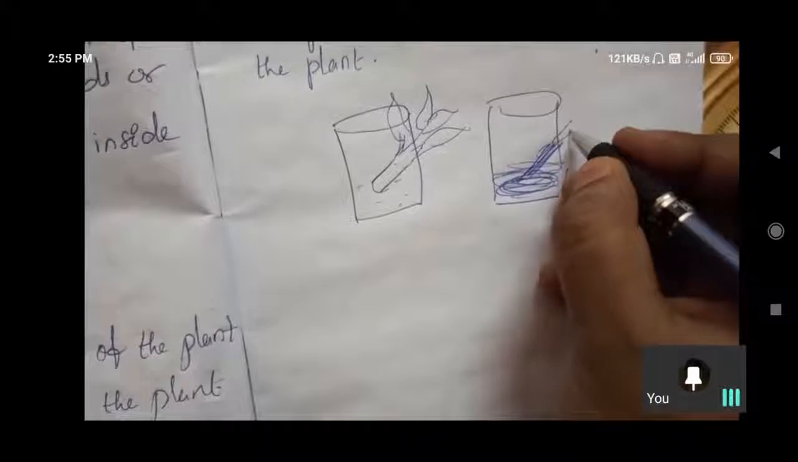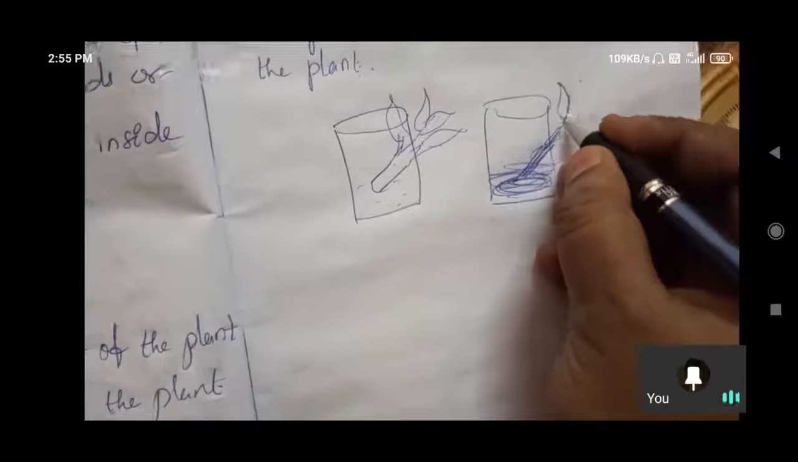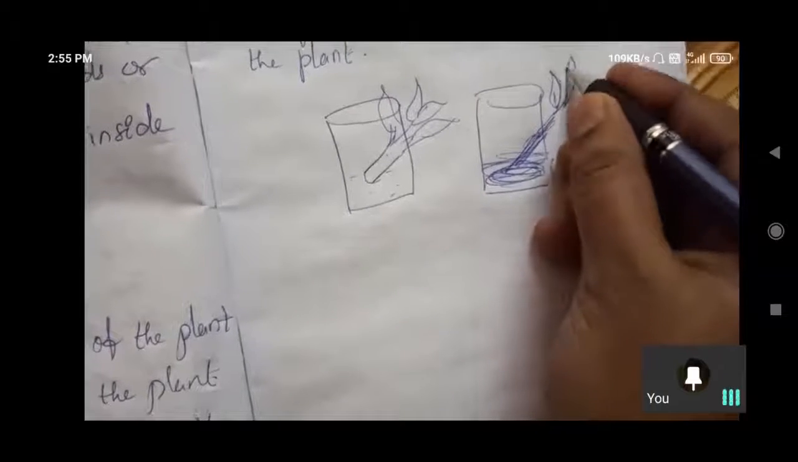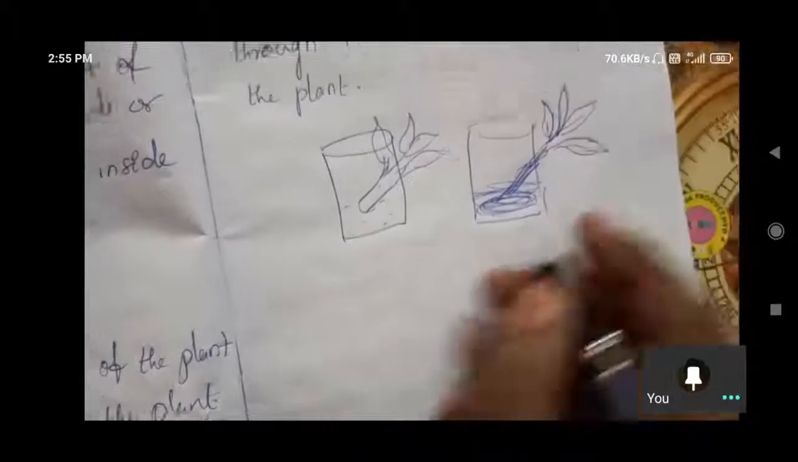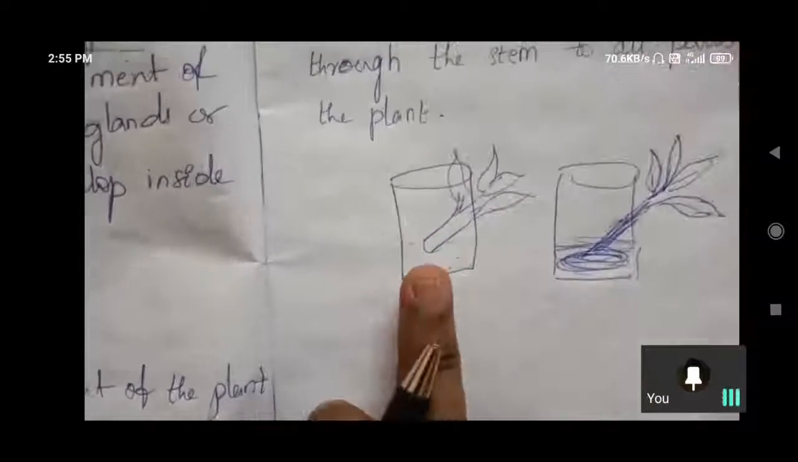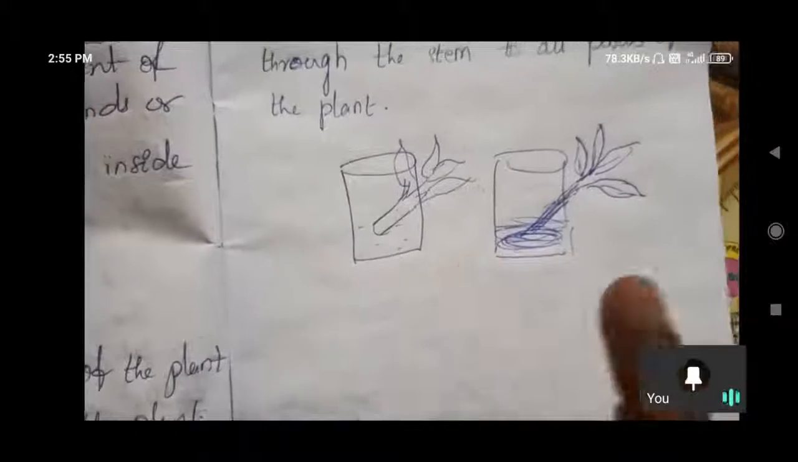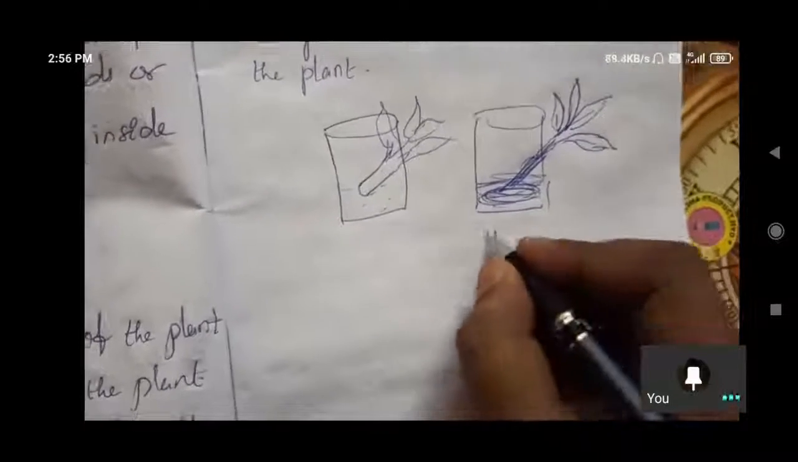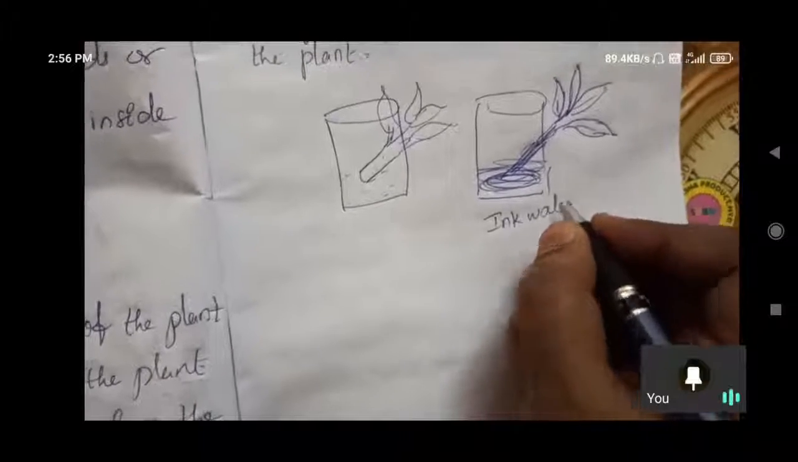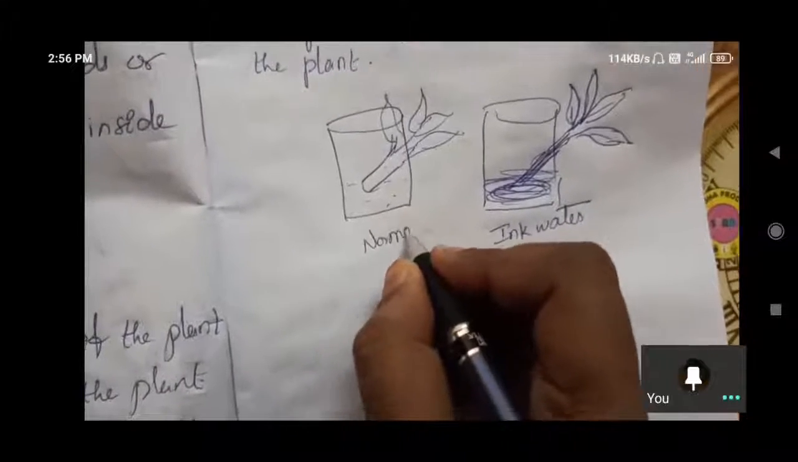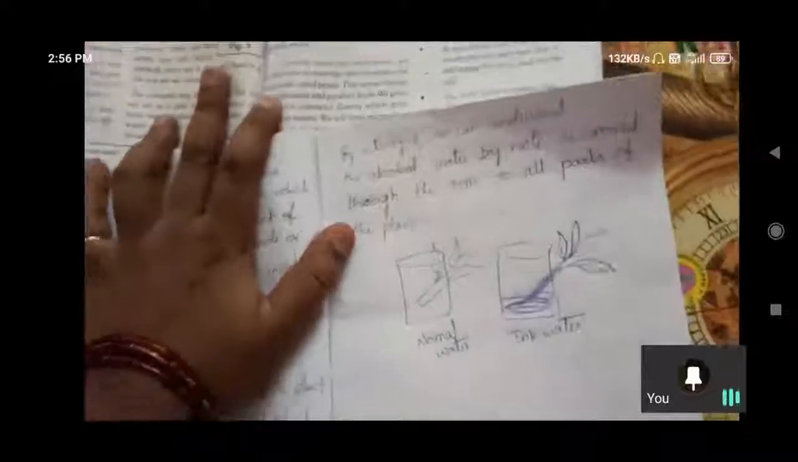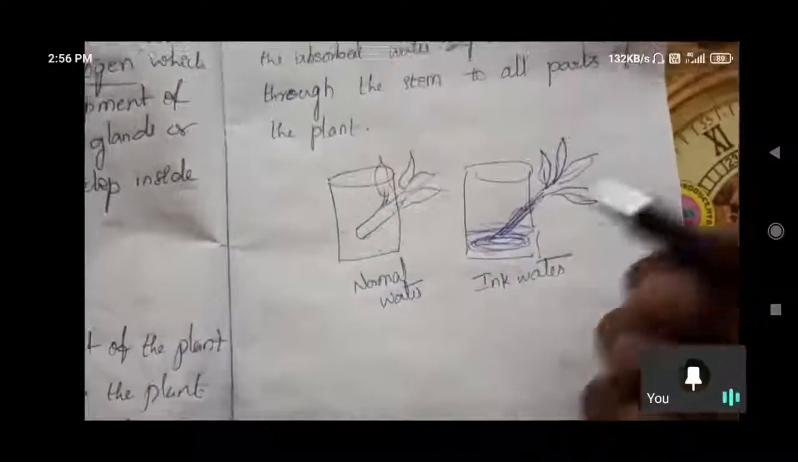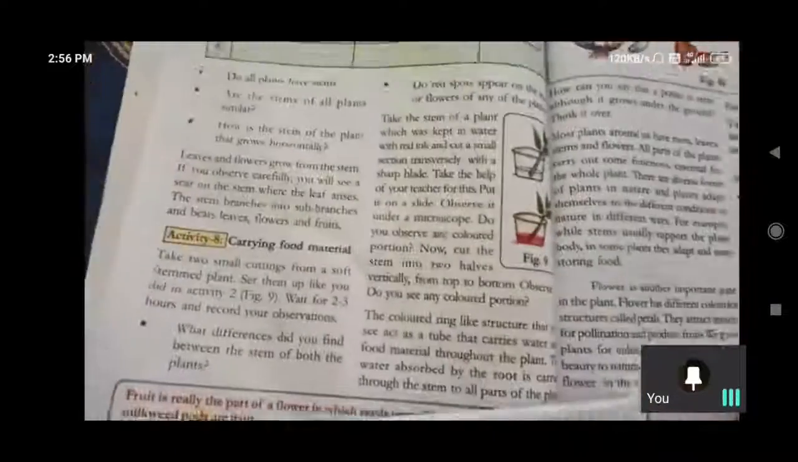So by that we can understand the stem is absorbing material from the roots and carrying it to the upper parts through the vascular bundle. Okay? So in that manner we can understand. It will become blue in color because of the ink water, unlike the normal water. Any color we can take, Nana, not only red color. Okay? In the textbook they have given red, and in my hand a blue pen is there. That's why I am using blue ink. Okay? So in that manner we can understand, and these are the functions of the stem.